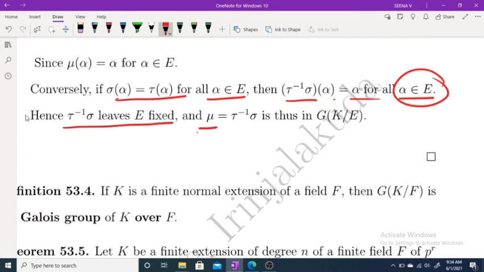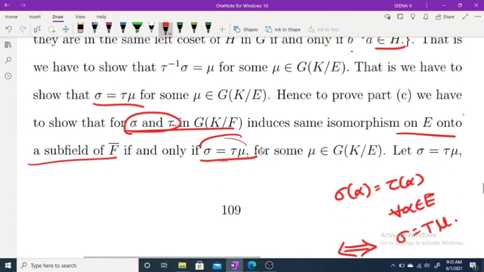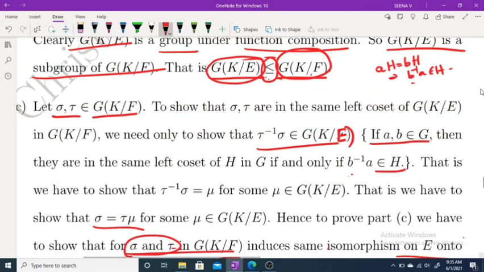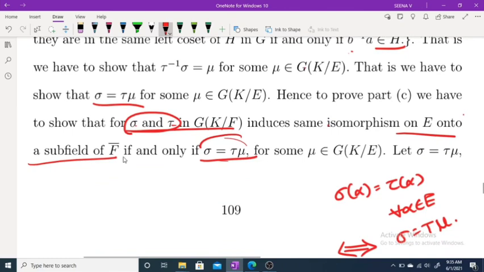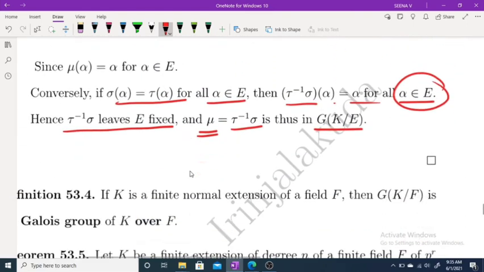And we take mu equal to tau inverse sigma, which is clearly in G of K over E. Thus, two automorphisms sigma and tau in G of K over F induce the same isomorphism on E if and only if they are in the same left coset.